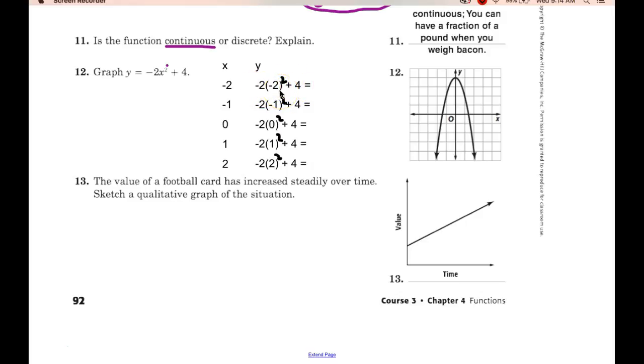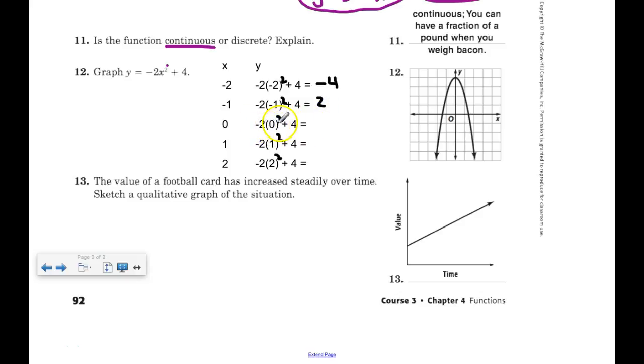Alright, don't forget order of operations. Exponents, then multiply, then add. So negative 2 squared is 4, times negative 2 is negative 8, plus 4 is negative 4. Negative 1 squared is 1, times negative 2 is negative 2, plus 4 is 2. 0 squared is 0, times negative 2 is 0, plus 4 is 4. You remember that there should be a pattern here.